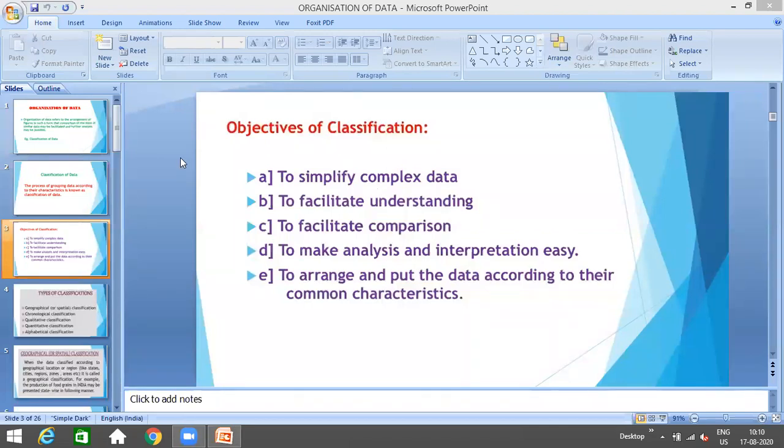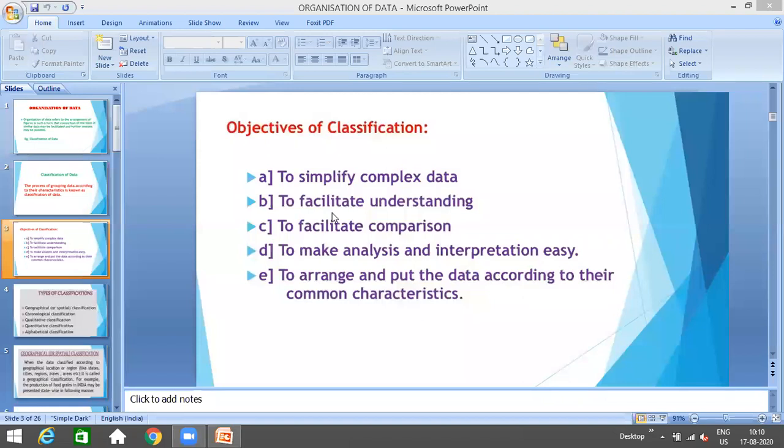Then I told you that it also facilitates understanding, because if I want a proper understanding of the data and that data must be understandable, there is a need to make the classification of data. Then it also facilitates comparison. But why is comparison required?